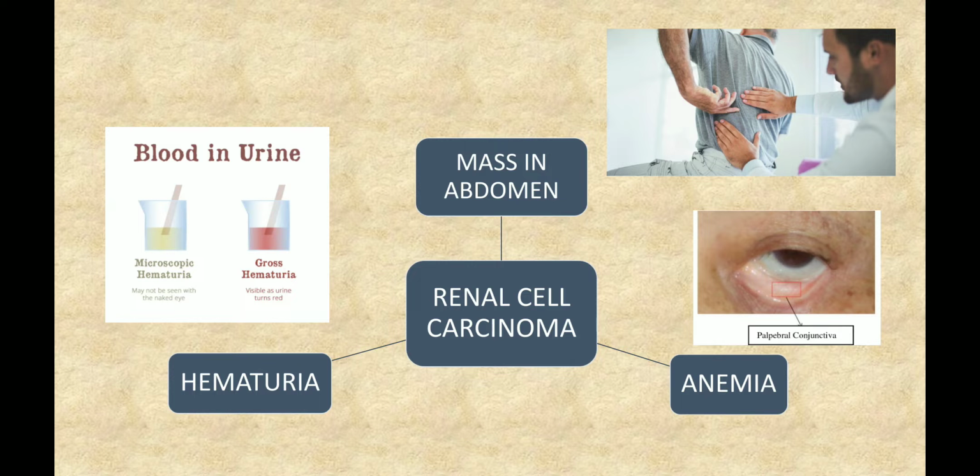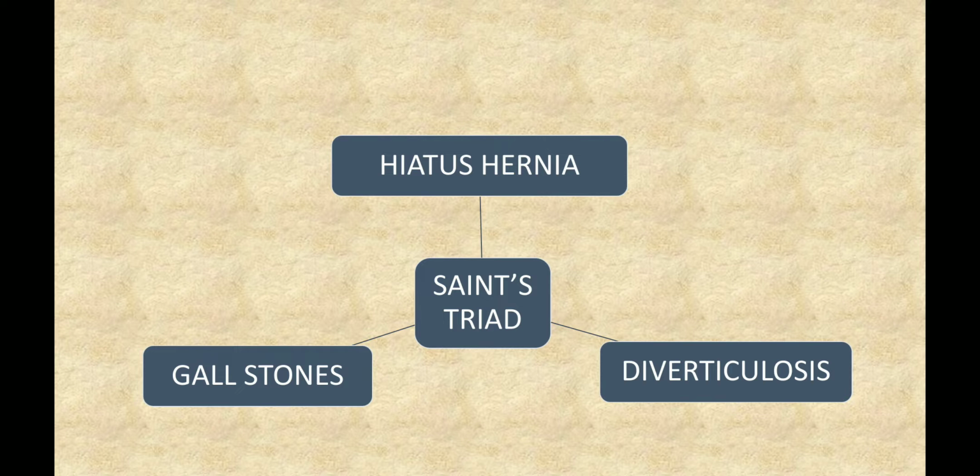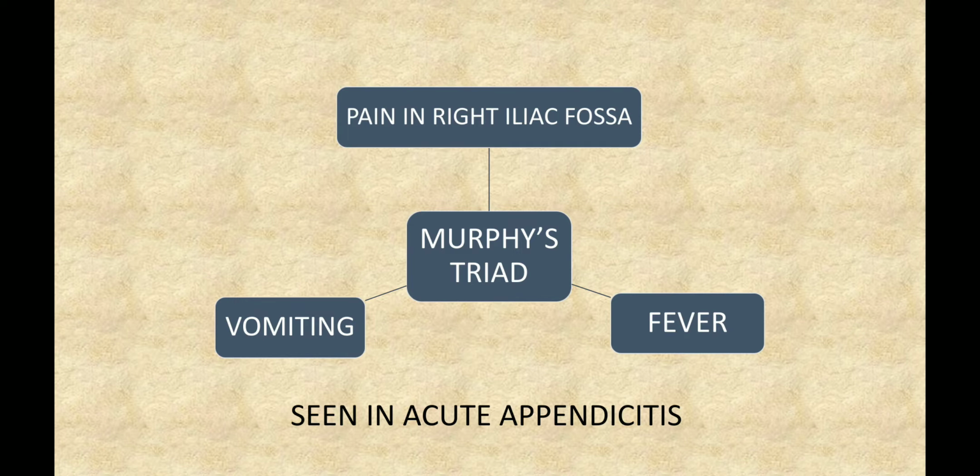Triad of renal cell carcinoma, mass in abdomen, hematuria and anemia. Saints triad, hiatus hernia, gallstones and diverticulosis. Murphy's triad, which includes pain in right iliac fossa, vomiting and fever. This is characteristically seen in acute appendicitis.